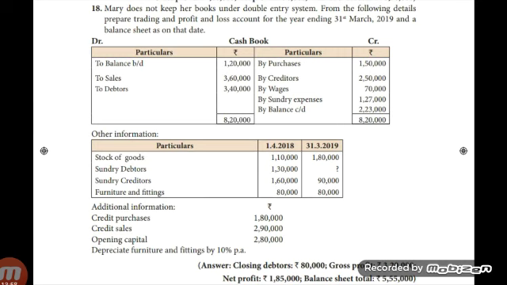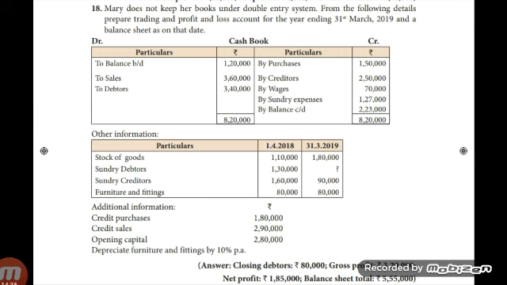So, first step in this problem is total debtors account. First item on debtors account debit side, to balance brought down, opening balance 1,30,000. Then in opposite side, cash received from debtors, take it from the cash book. What is the amount? 3,40,000. Okay. Next, no other transaction on debtors account. Enter the closing balance. Closing balance of debtors is not given. So write as by balance carry down. Leave the space for writing the amount.